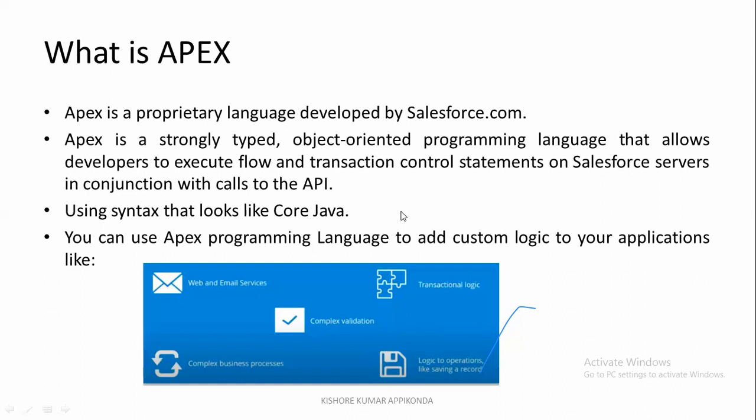By using this Apex programming language, we can build complex business processes. When a requirement comes, by default we have to think whether we can achieve it through standard behavior or not. Only when you cannot achieve it through standard behavior should you go with customization coding. Otherwise, there is no need to go with Apex. Clear? By using Apex, as I mentioned, you can build complex business logic as well as send emails and other complex processes.